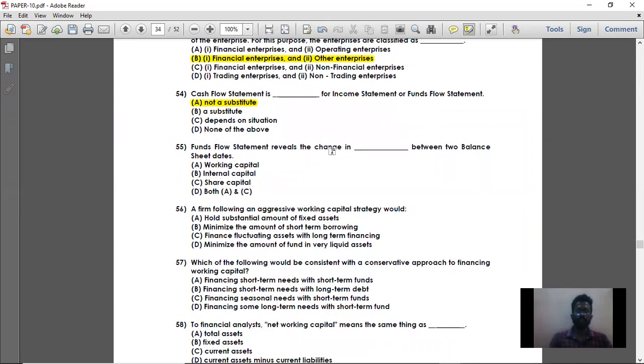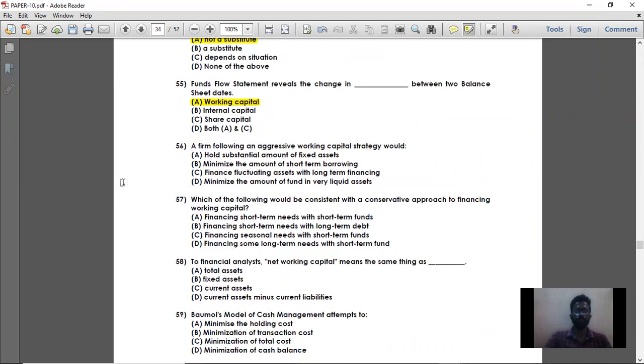Fund flow statement reveals the change in working capital, internal capital, share capital, or both. See, if you have already finished the fund flow statement chapter in financial management, then you know that in the source of funds and application of funds table, if there is an increase in working capital, it should be shown on the credit side, that is application of funds. And if there is a decrease in working capital, then it should be shown in source of funds. So the fund flow statement reveals the changes in working capital. So option A is the right answer. It shows the changes in working capital between two balance sheet dates.